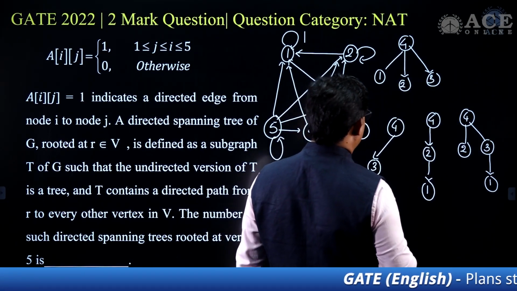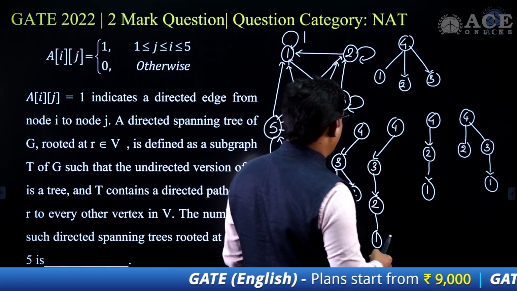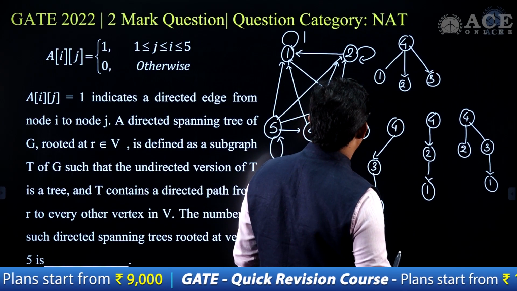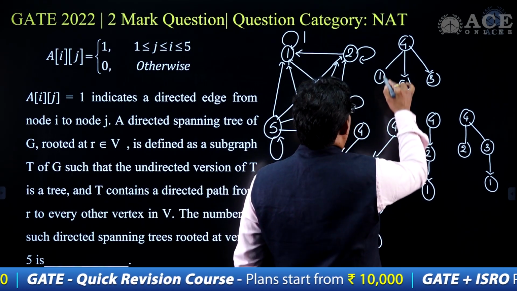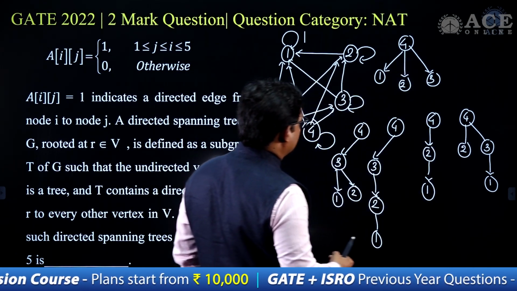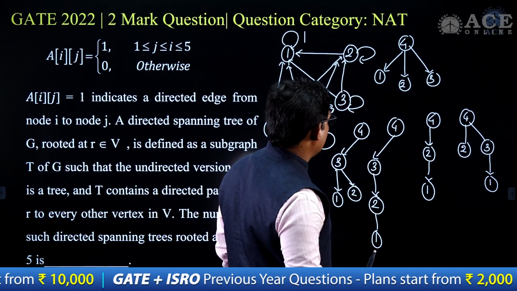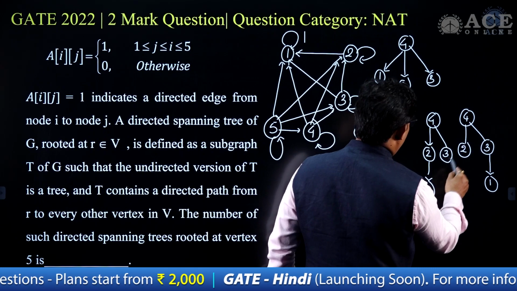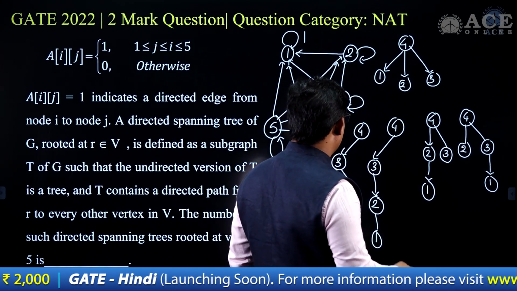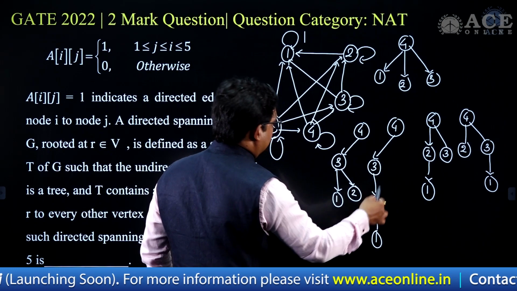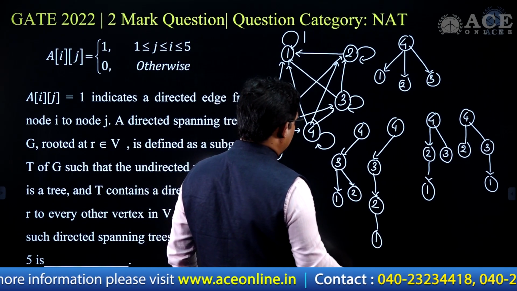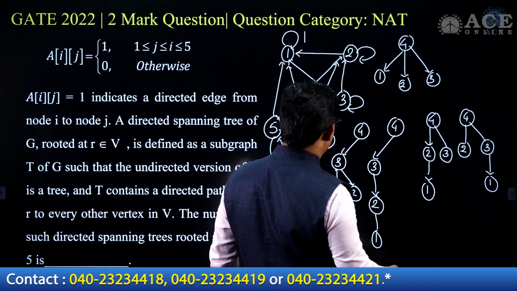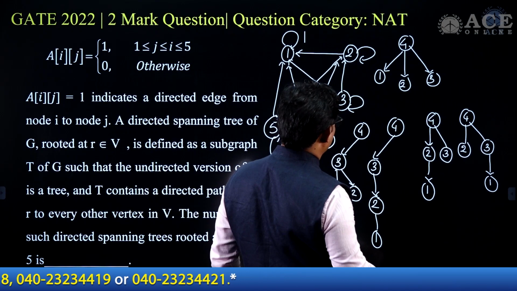Okay, so now we have 5 different spanning trees possible in this particular case, and I can say one more spanning tree if I change the ordering of visiting. Here I can go from 4 to 2 and 1, and then finally here in this case 3, and 4 to 2, then 3 to 1 is possible. One complete visiting in this particular order is possible: 4, 3, 2, 3, 4, 1, 2. 4 to 1, and then 1 to 2, that is possible.